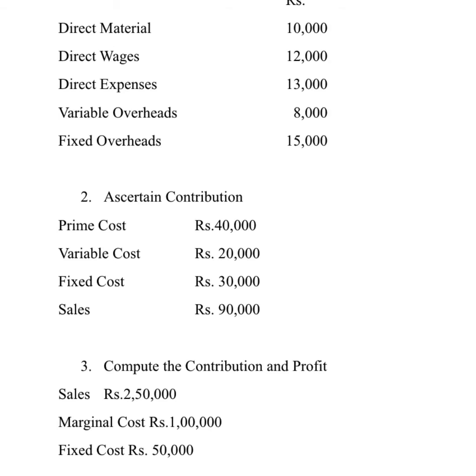So we can directly use the formula sales minus variable cost. Sales is 90,000 minus variable cost. Prime cost is also variable cost, because prime cost is direct material, wages and expenses, which are examples of variable cost. So your total variable cost is 40,000 plus 20,000, total 60,000. Sales is 90,000, so 90,000 minus 60,000, obviously your contribution is 30,000. I will send the answer. Just go through it.